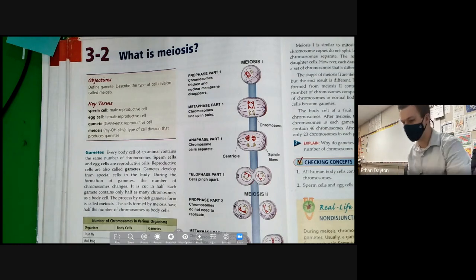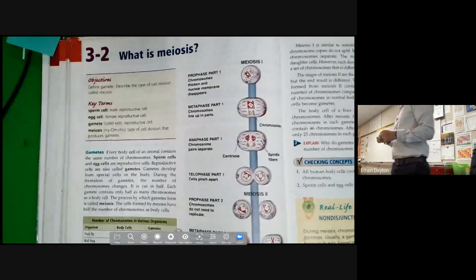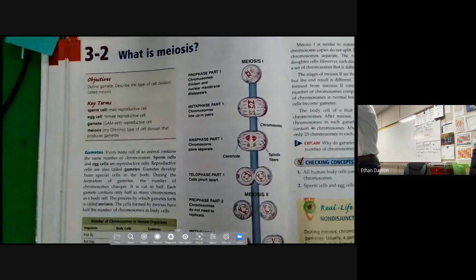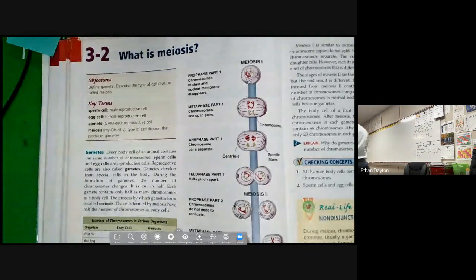We are on page 66. The title of this is What is Meiosis? So you need to have your science notebook open right now. Science notebook.